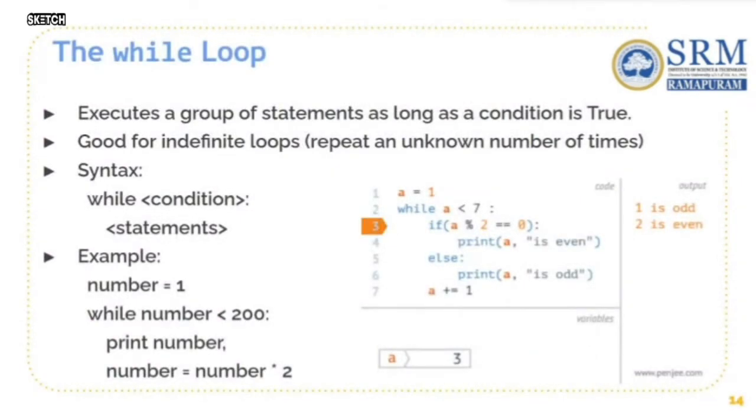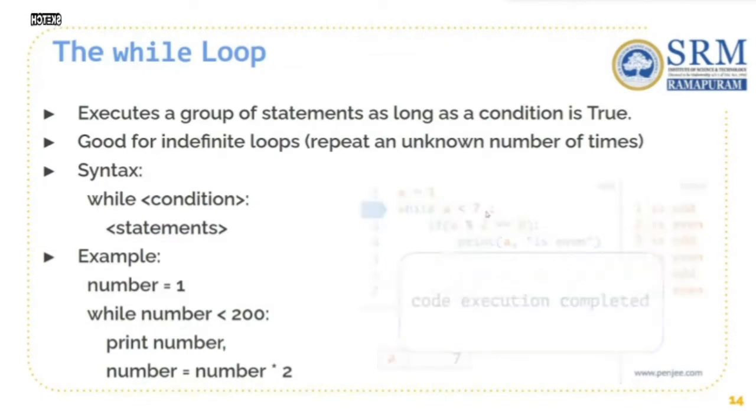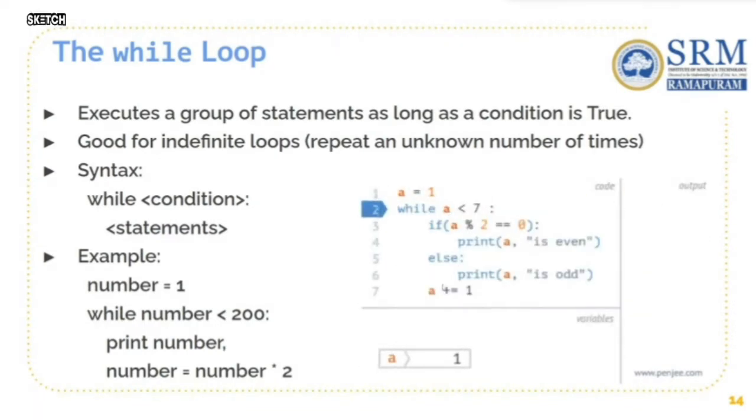The while loop. This is used to execute a block of code or a set of statements as long as a condition is true. So as you can see here, a is declared as 1, while a is less than 7, all these statements should be executed, right? Using while, we give the condition a is less than 7, and as long as it is true, all the statements which are given in the while loop will be executed.